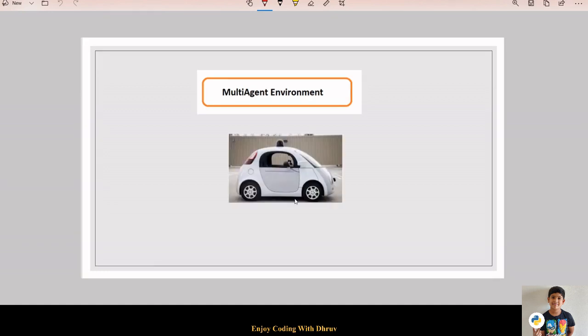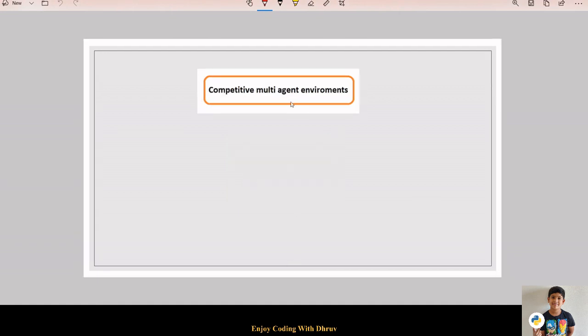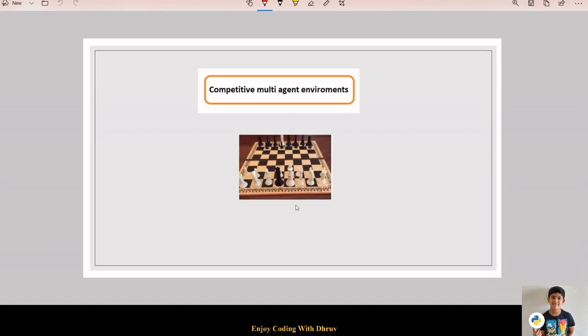Example is self-driving cars that interact with other cars. Competitive multi-agent environments are environments where there are many agents working in a naturally competitive environment. These agents are encouraged to perform better than other agents. Example is a chess match.